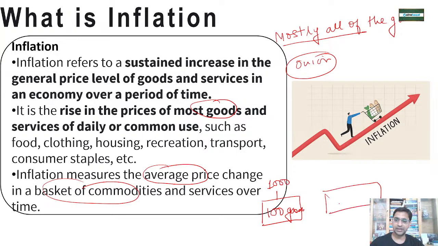Then after 1 year the same 100 goods cost you 1100 rupees. So a general price level of 100 rupees has gone up between January this year and January next year.